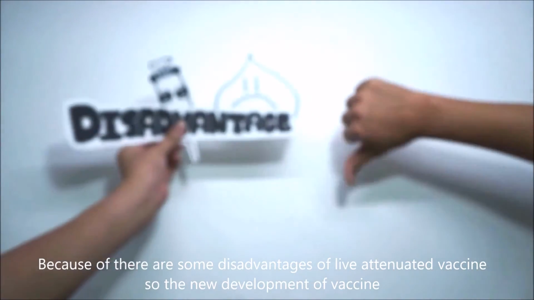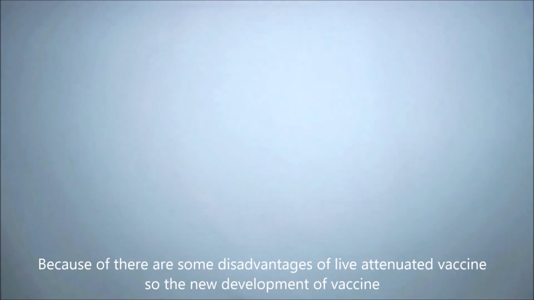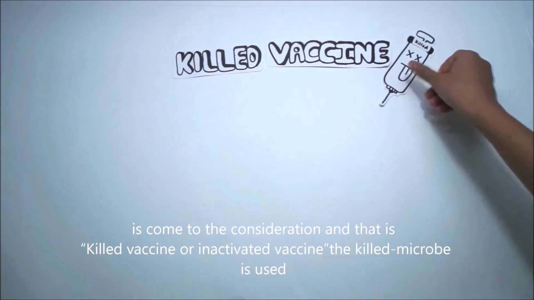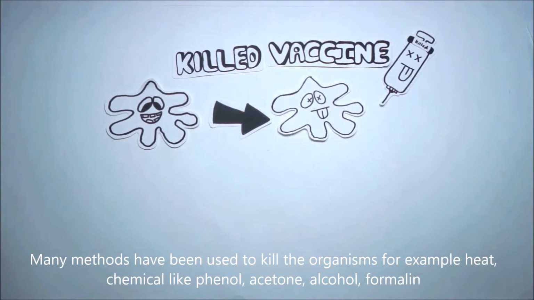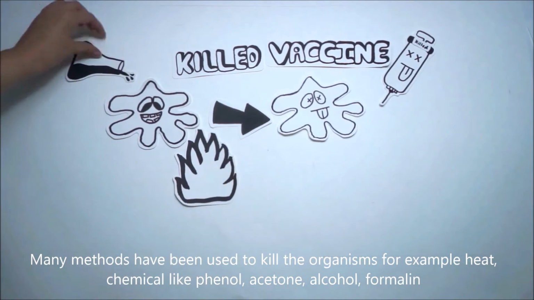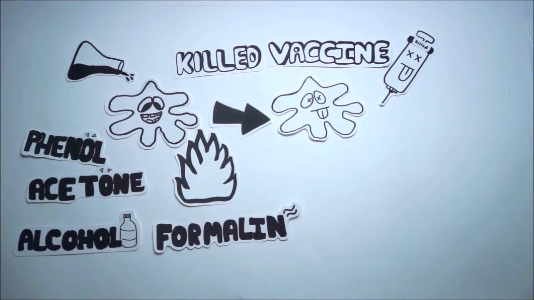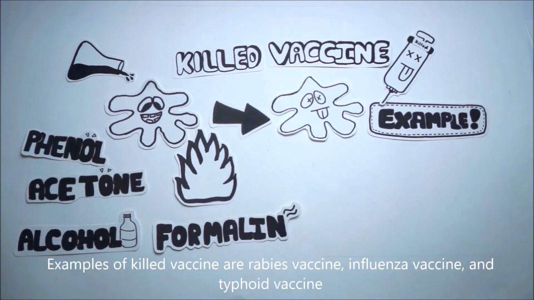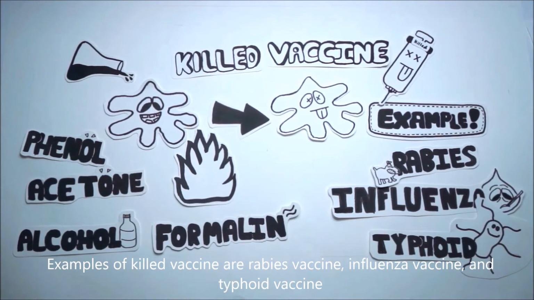Because of these disadvantages of live attenuated vaccine, new vaccine development came into consideration, and that is the killed vaccine or inactivated vaccine. The killed microbe is used. Many methods have been used to kill the organisms, for example heat, or chemicals like phenol, acetone, alcohol, and formalin. Killed microbes still have immunogenicity but no pathogenicity. Examples of killed vaccine are rabies vaccine, influenza vaccine, and typhoid vaccine.